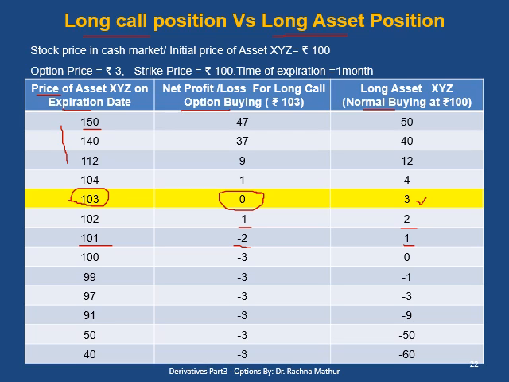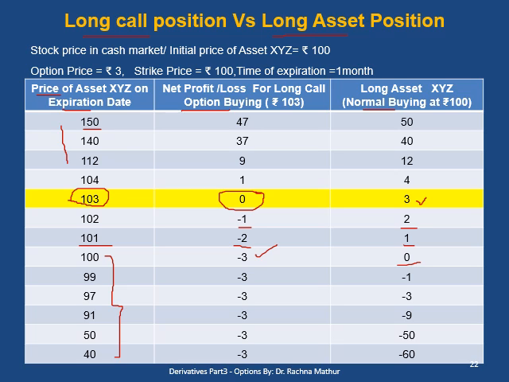Now, the interesting part is here. When the price goes further down in the market, and at the time of expiration the stock price is 101, the option buyer will not exercise his option. He will sacrifice the option premium and his total loss will be only minus 3 rupees. While in the long asset position, in normal buying, the loss will be 0.